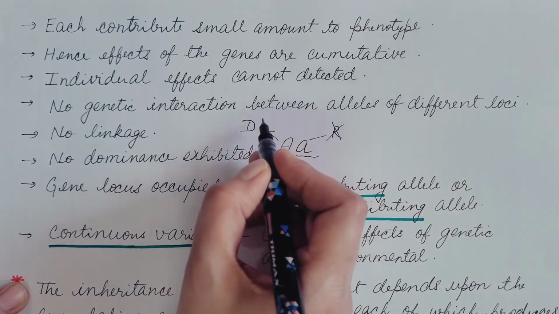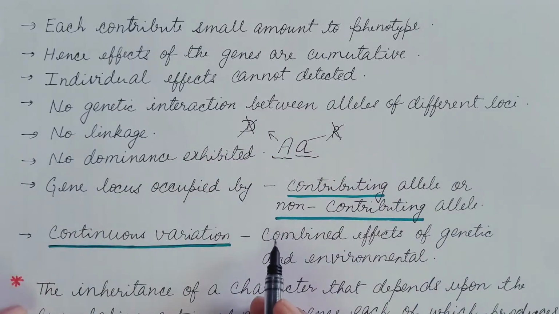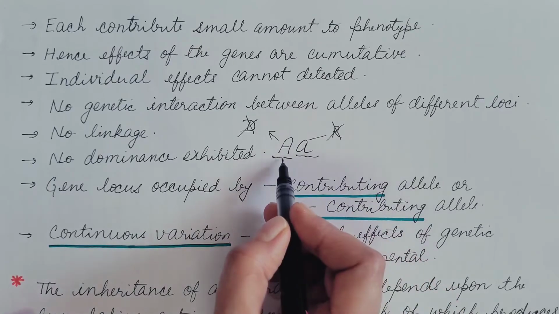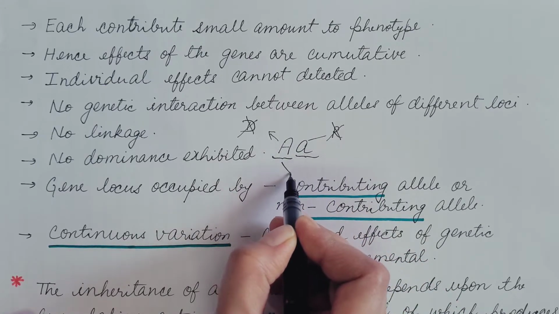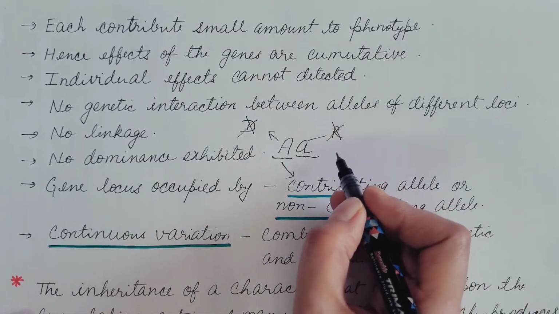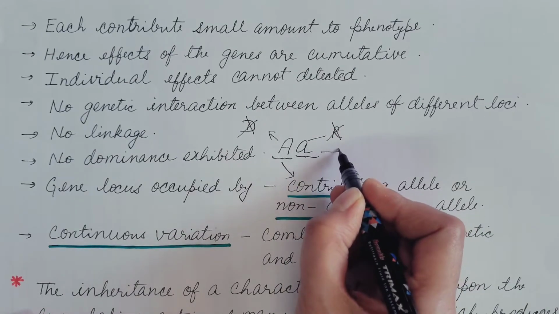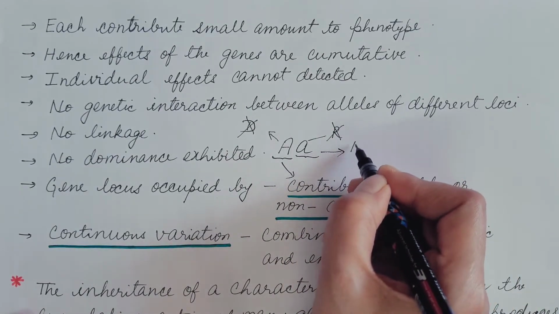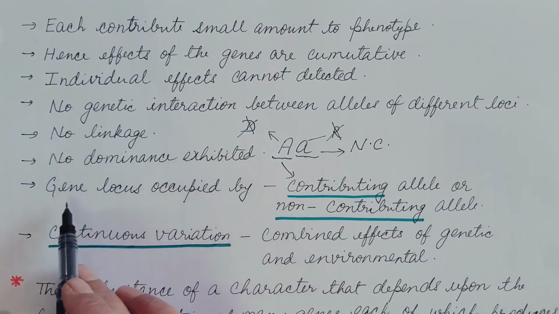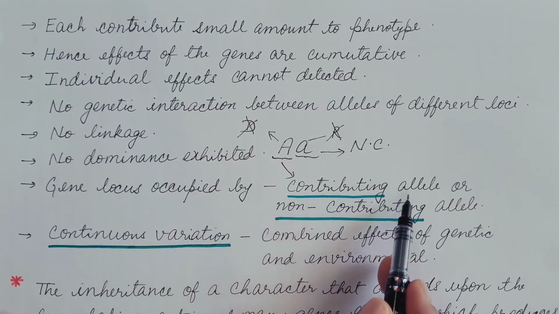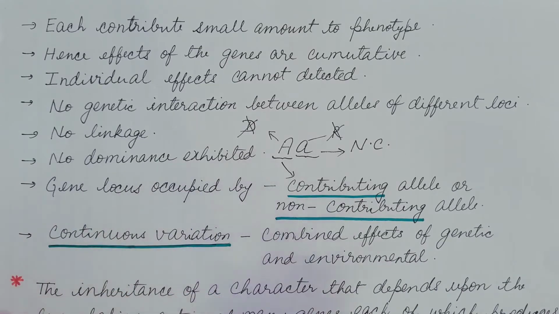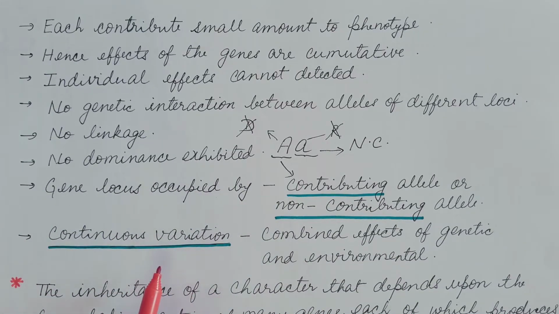Rather, alleles which are responsible for a phenotype are known as contributing alleles, and alleles which are not responsible for the phenotype are known as non-contributing alleles. Hence, we can say that a gene locus is occupied by a contributing allele or a non-contributing allele. No dominance is exhibited.